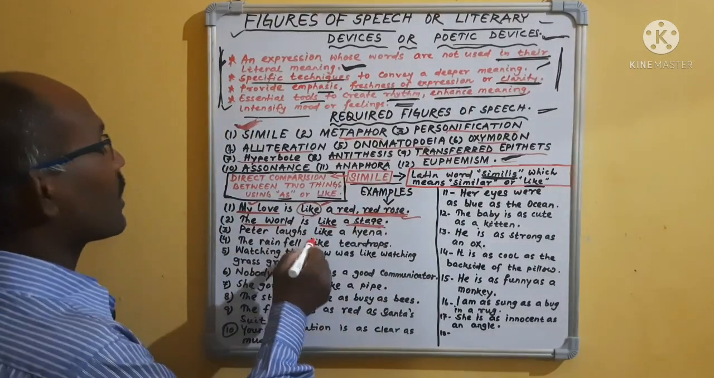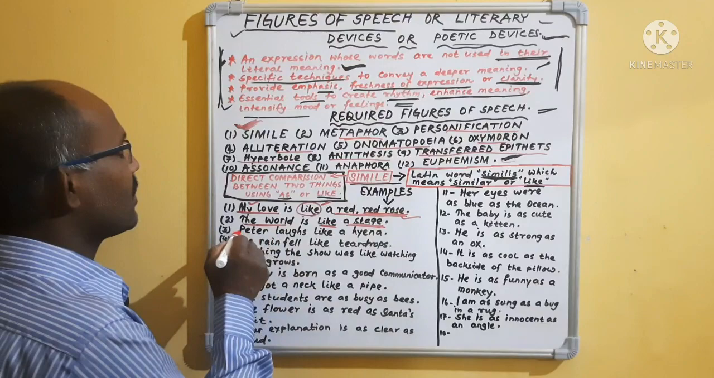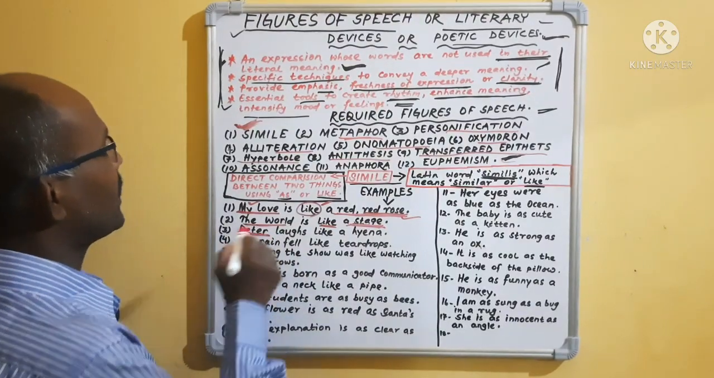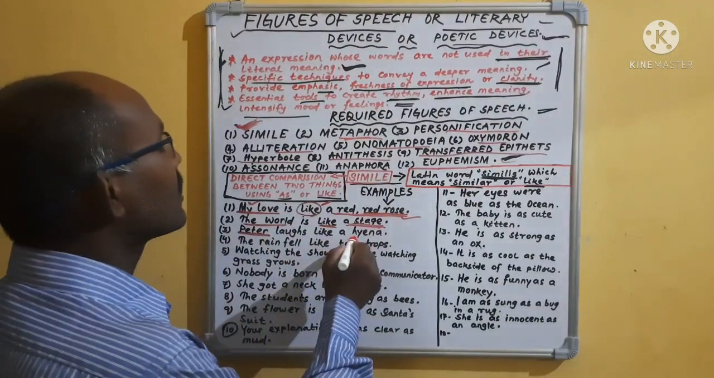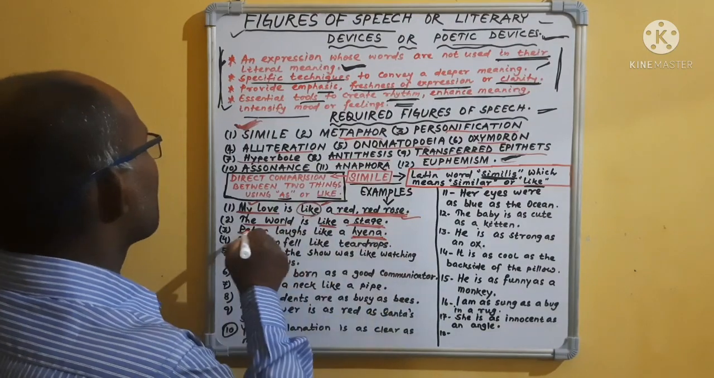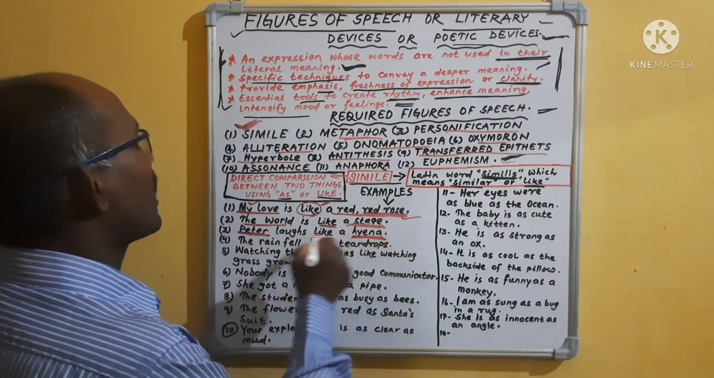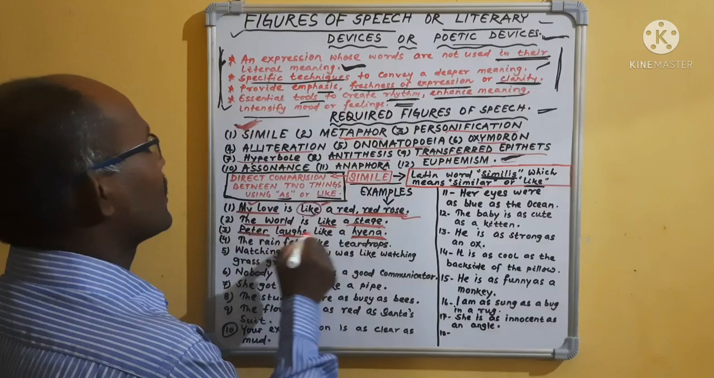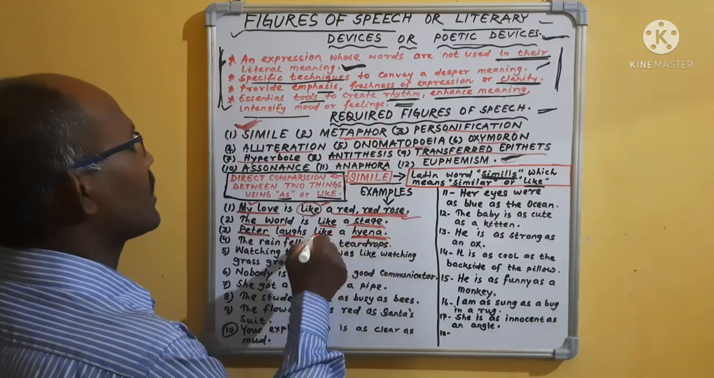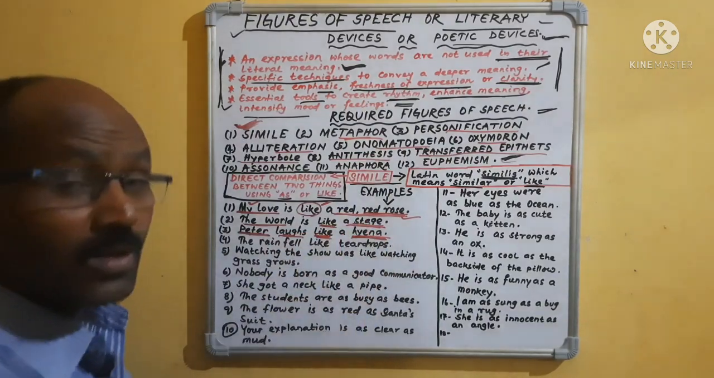Then, Peter laughs like a hyena. Is Peter a boy or a girl? You can say Peter is a boy. Peter laughs. How? Like a hyena. That means here Peter is compared with a hyena. That means Peter's laugh is compared with a hyena's laugh. That means "like" is used. So it is also a simile.